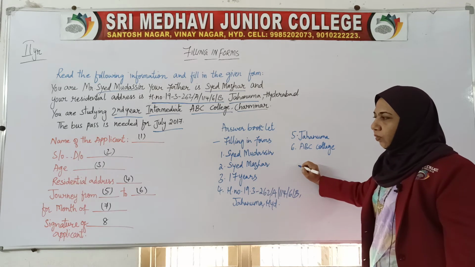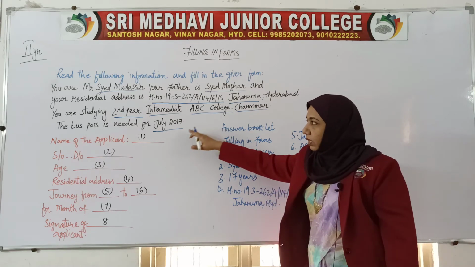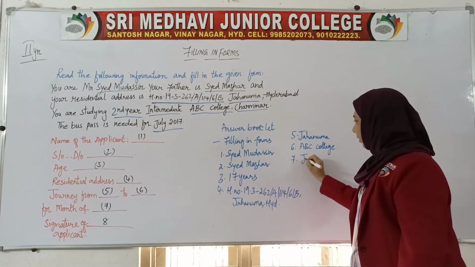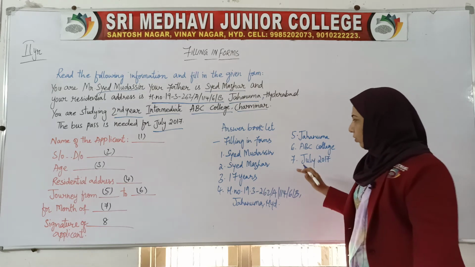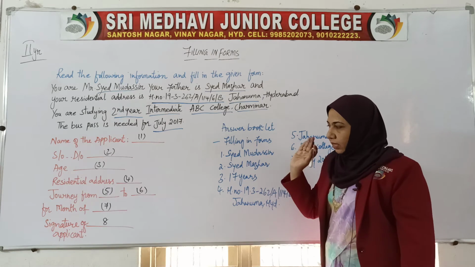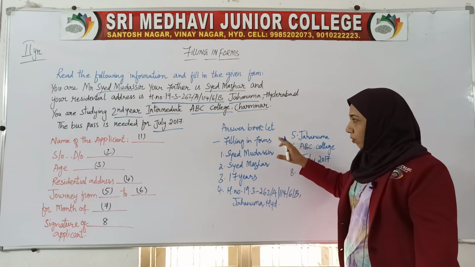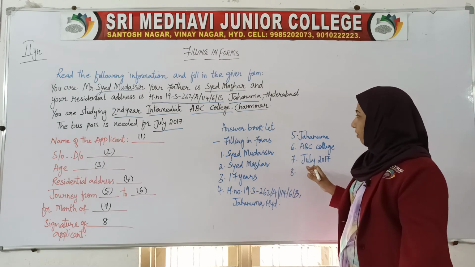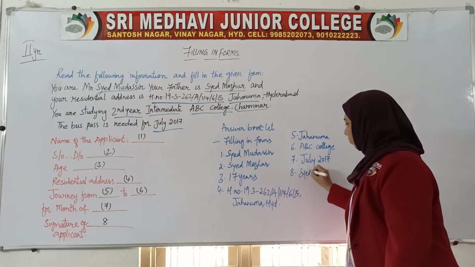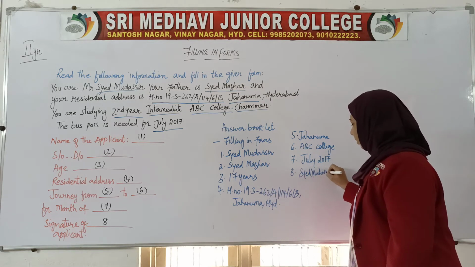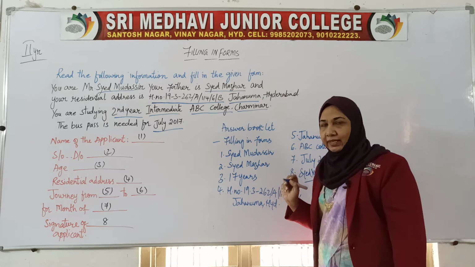Now next is for the month of. For which month is he asking? It is July 2017. That is your seventh blank completed. Now eighth is the signature of the applicant. Who is the applicant here? Sayyid Mudassir. So we can give any type of signature, whichever you feel like.